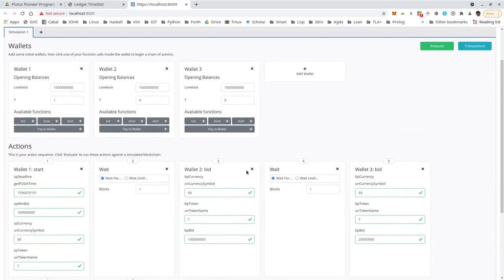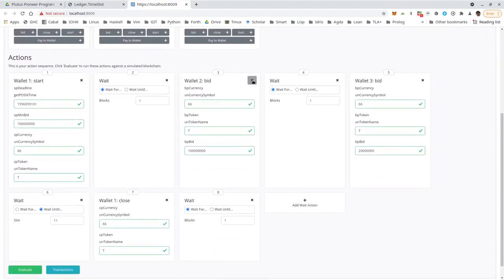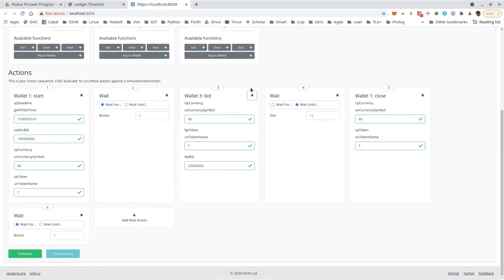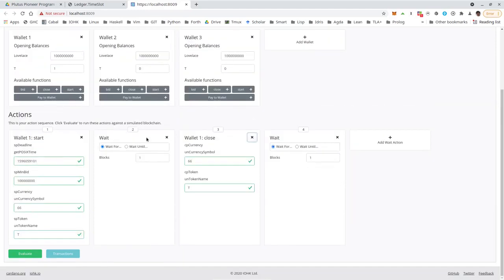Finally, we can try what happens if there is no valid bid. So, for example, we can just remove the bids altogether. Let's remove Bob's bid and Charlie's bid. And we must just wait until the deadline has been reached. So wait until slot 11, let's say, and see what happens now.